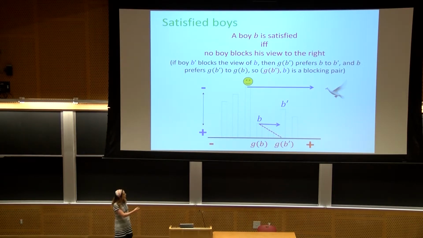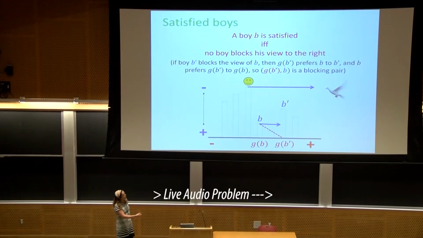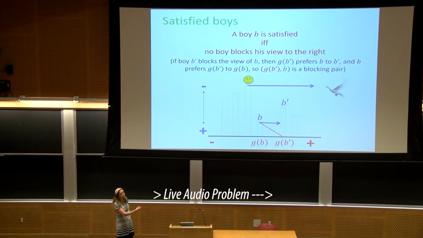In contrast, this boy, for example, is happy because no one blocks his view. He might prefer other girls. In fact, he prefers all of them, but none of them prefers him, because he's happy.